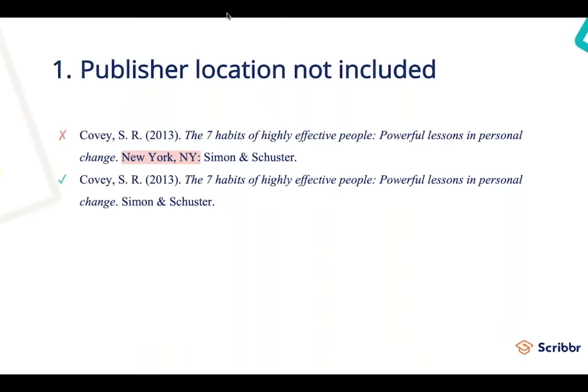The first one being that you no longer need the publisher's location in your reference entry. So you just need the actual publisher's name. So you're going to do your reference entry with the author, the year, the title of the book, and then the publisher. No location.